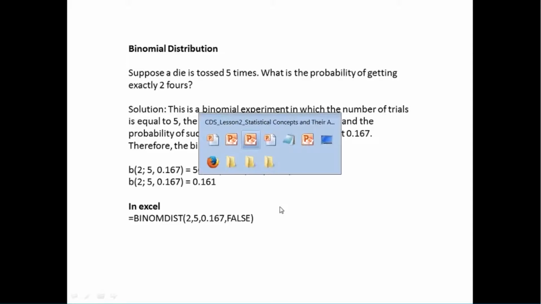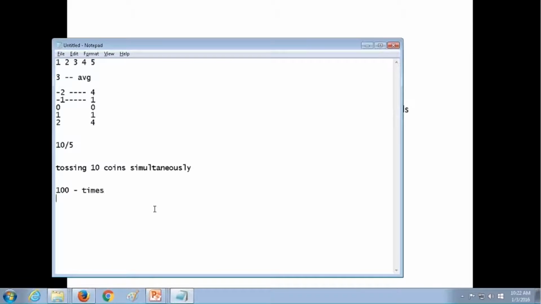The formula for binomial distribution is NCR, with N as capital N, P to the power of R into Q to the power of N minus R. This you probably would have learnt in your college or school.